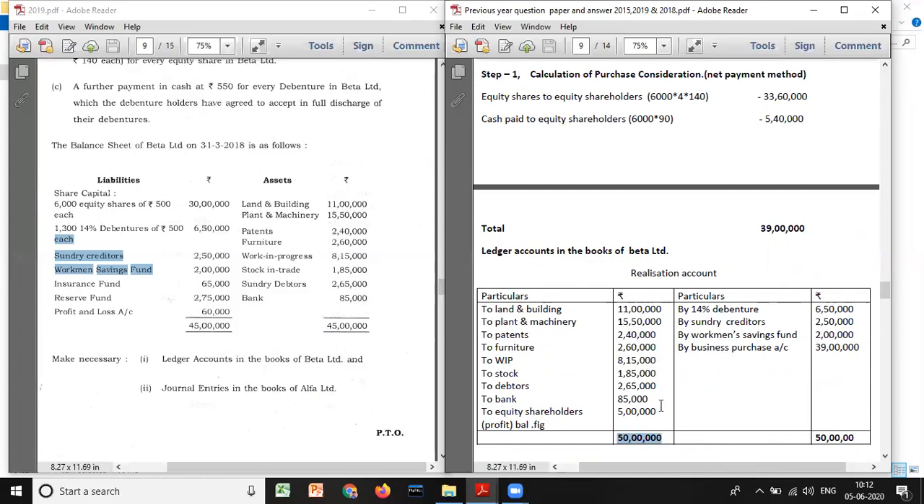So the difference amount will be how much? 5 lakh. That is to equity shareholders account. This is profit. If you're getting balance in debit column, profit. If you're getting balance in credit column, loss.